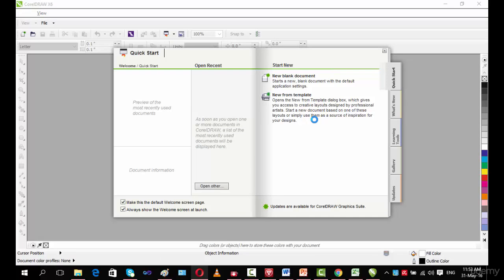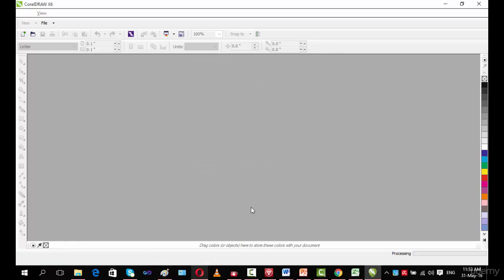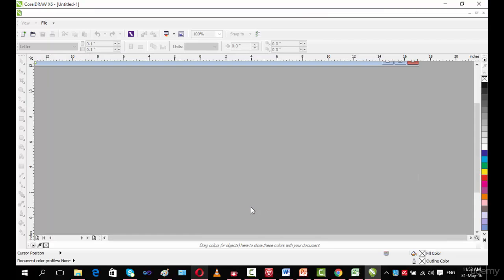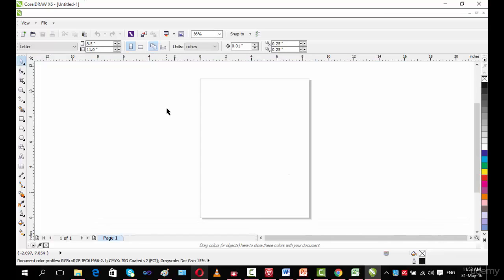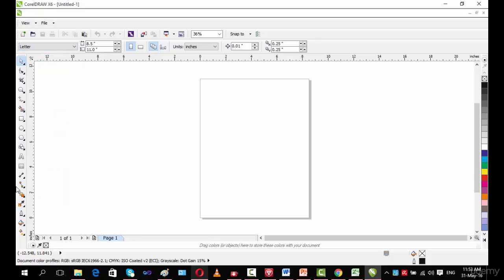Now here you need to select new from templates or new blank document. I need a new blank document, and here are the width and height which you can select. I am using the default. I open Corel Draw. Okay, this is the property of the pages we are using. This is the toolbar and this is the menu bar.